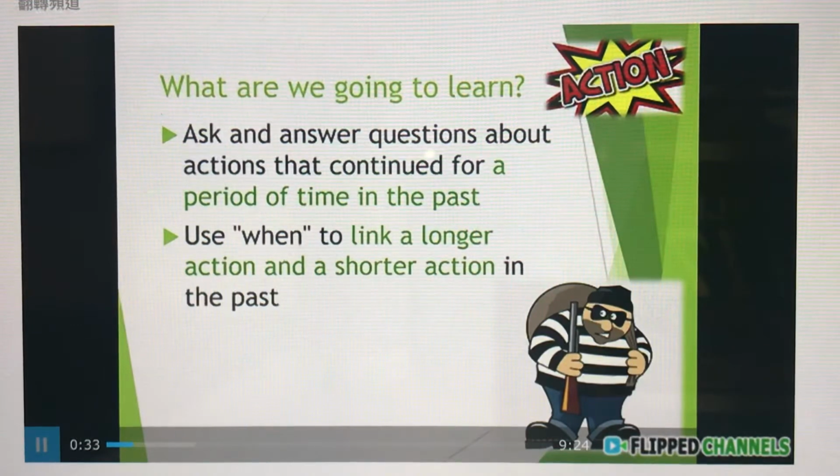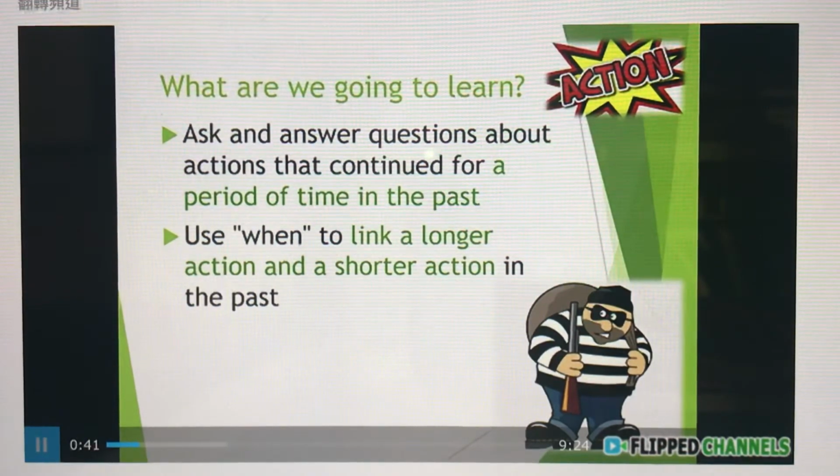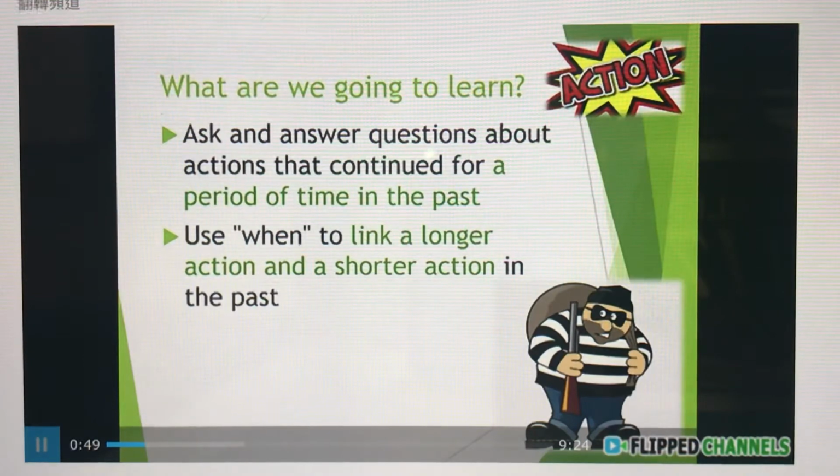First, we'll learn about asking and answering questions about actions that continued for a period of time in the past. And second, we're going to learn to use when, this connective, to link a longer action and a shorter action in the past.